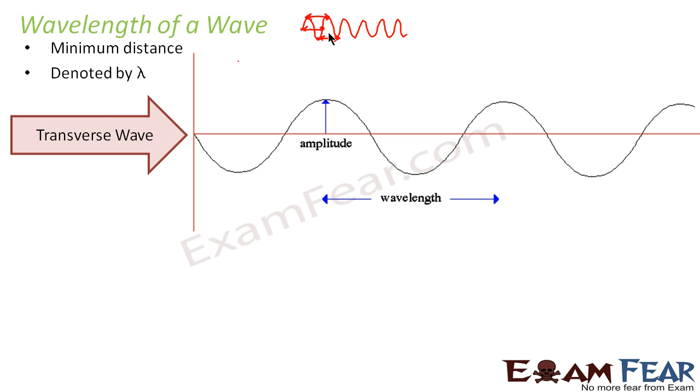Now in case of a transverse wave, we generally use the term crest for this peak, the peak of maximum displacement. So this is known as crest, and the dip, that is the point of minimum displacement, is known as trough. So crest and trough. In case of a transverse wave, we can also say that wavelength is nothing but the distance between two crests or the distance between two troughs, right?